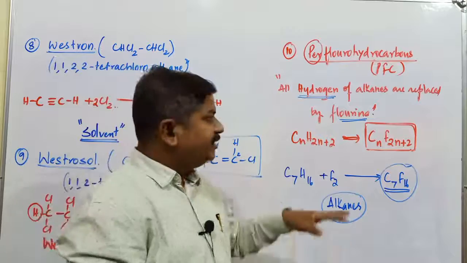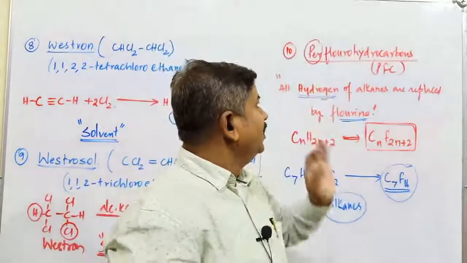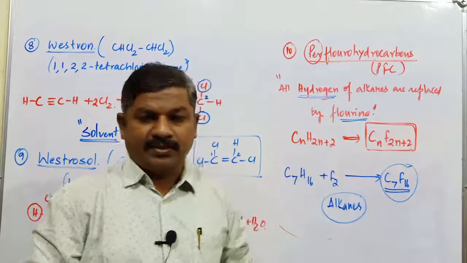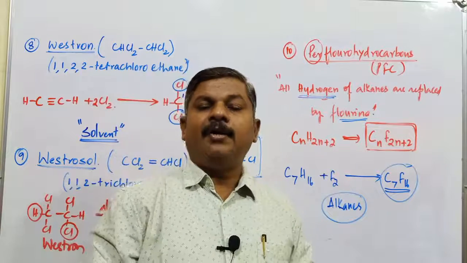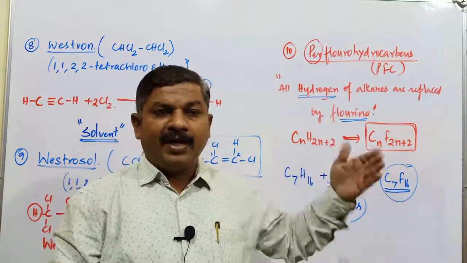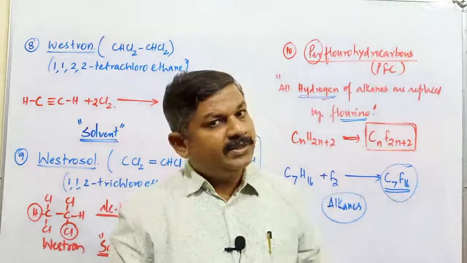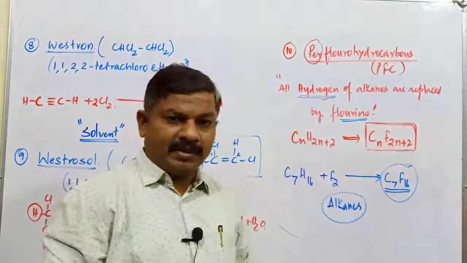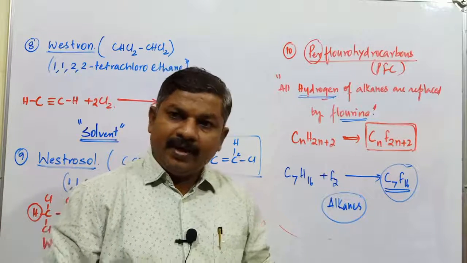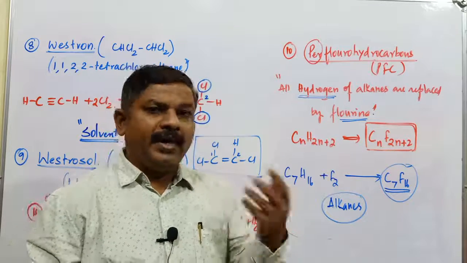Okay, so these are some important polyhalogen compounds, right from dichloromethane to the last one, perfluorohydrocarbons. So this is about the entire topic, haloalkanes and haloarenes. From the beginning of the topic, right from the introduction to the last one, polyhalogen compounds, we have discussed so many concepts in detail. Students, this is the discussion based on organic compounds containing halogens.